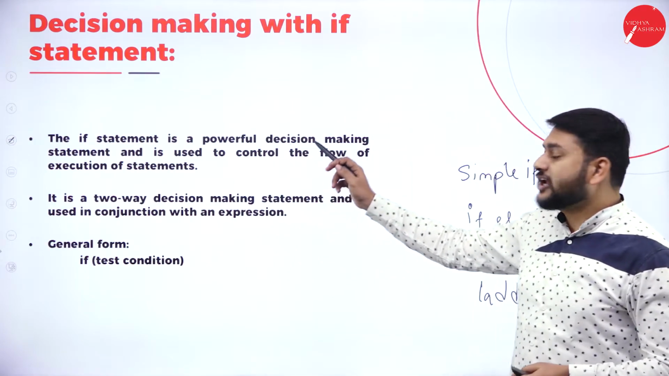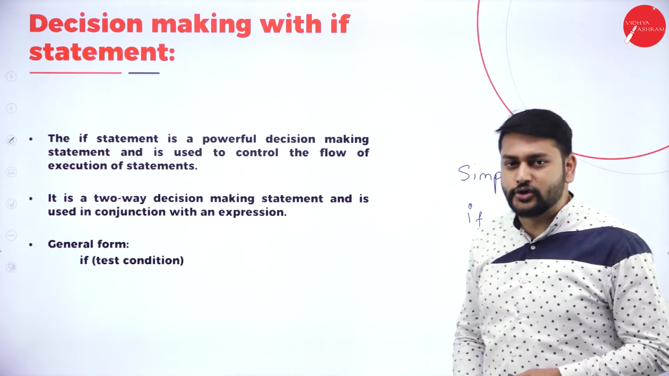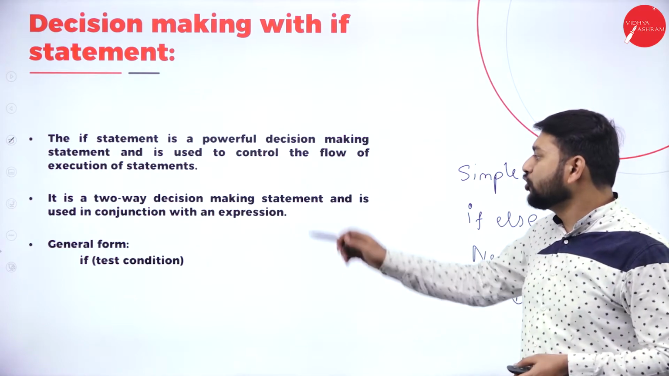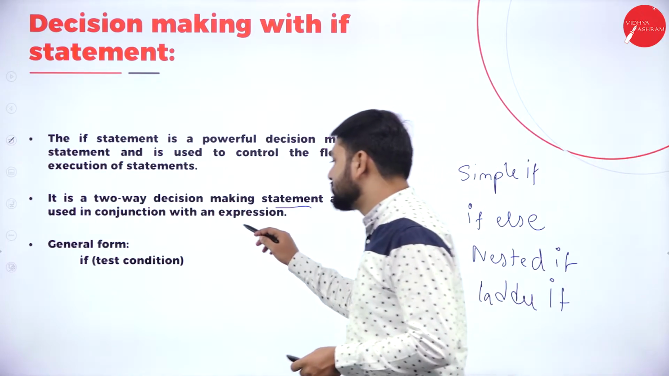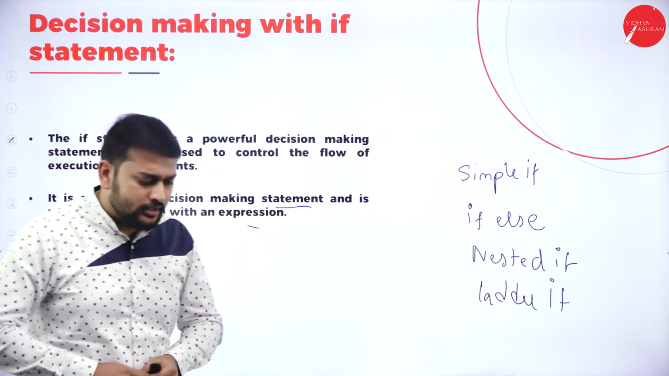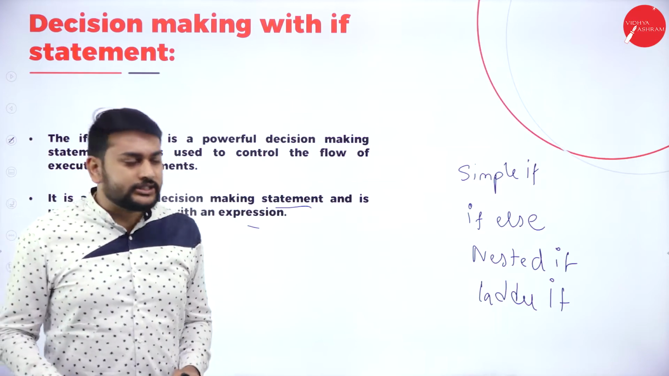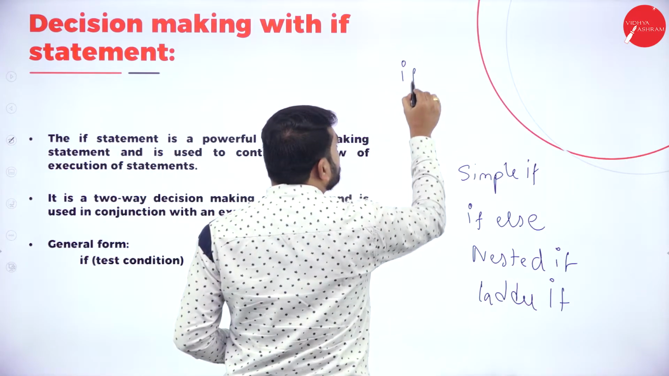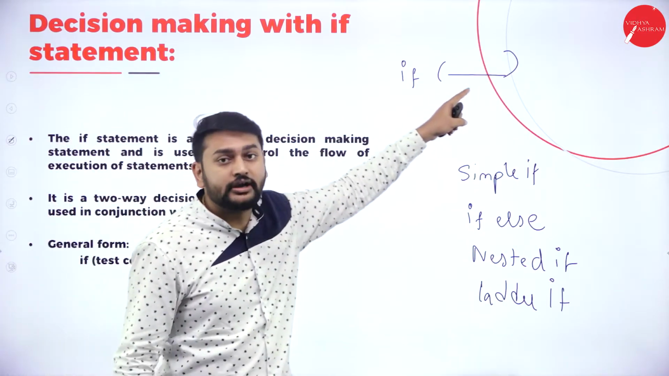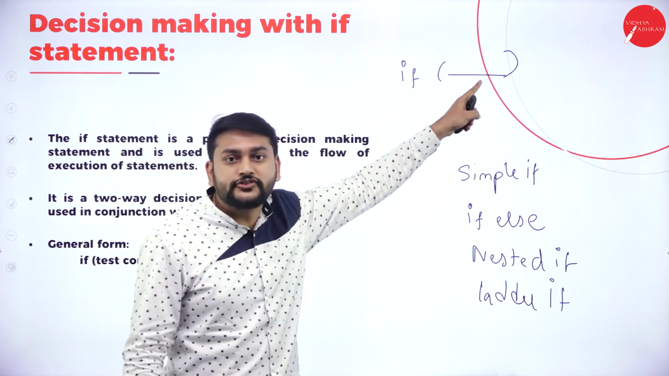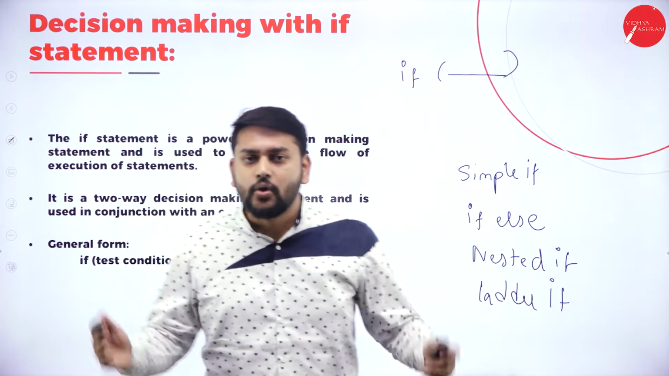The if statement is a powerful decision making statement and it is used to control the flow of execution. We all know that. It is a two-way decision making statement used in conjunction with an expression. What exactly are they trying to explain? Let me make it very simple. For all the if statements, listen carefully, I will have a condition. If I satisfy this condition, only then the true block will be executed. So let's check that.